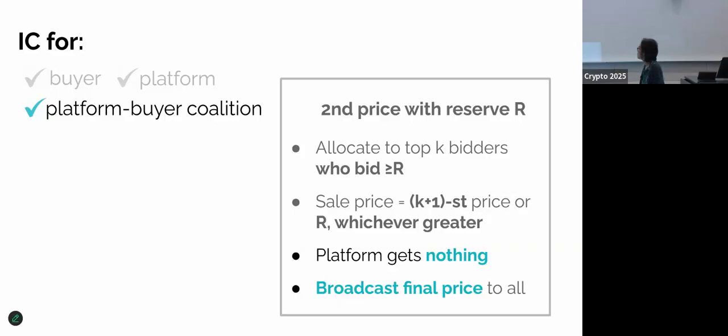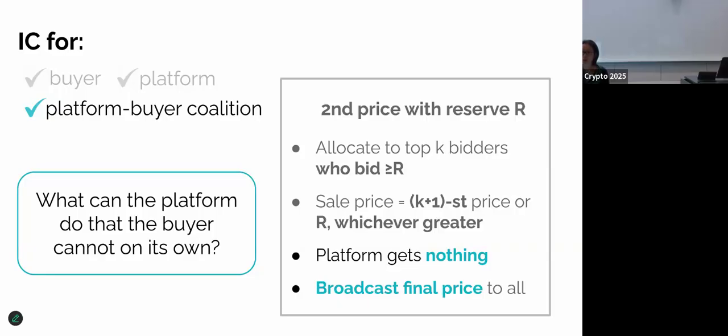So first, if the platform forms a coalition with the buyer, because the platform gets nothing, the coalition's best strategy is to help the buyer, right? In order to maximize the coalition's gain, they should help the buyer. And earlier, we have established that the buyer alone cannot do anything interesting to help itself. So really, whether the platform can help the buyer boils down to this question: what can the platform do for the buyer that the buyer cannot do on its own? And once we understand the question, we just have to show that our auction defends against this kind of strategy. So what can the platform do for the buyer?